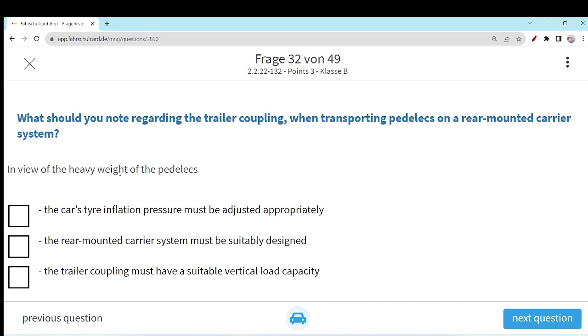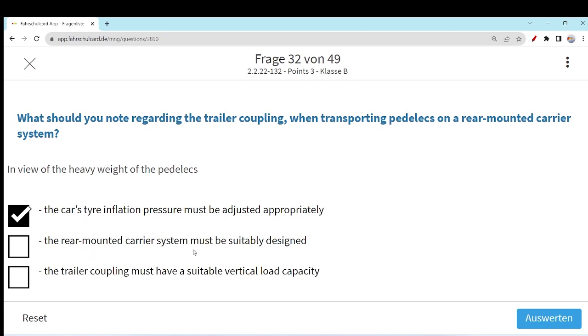Let's see. In view of the heavy load of the electric bikes, the car's tire inflation pressure must be adjusted appropriately. I think that is correct. If you are carrying an extra trailer or some extra load on the car, then you need to increase the tire pressure, because cars are designed for a specific load. But if you are increasing that load, then you also need to know about the maneuvers of the car, the dynamic behavior of the car, as well as the tire pressure, because maybe you need to increase the tire pressure to carry the things properly.